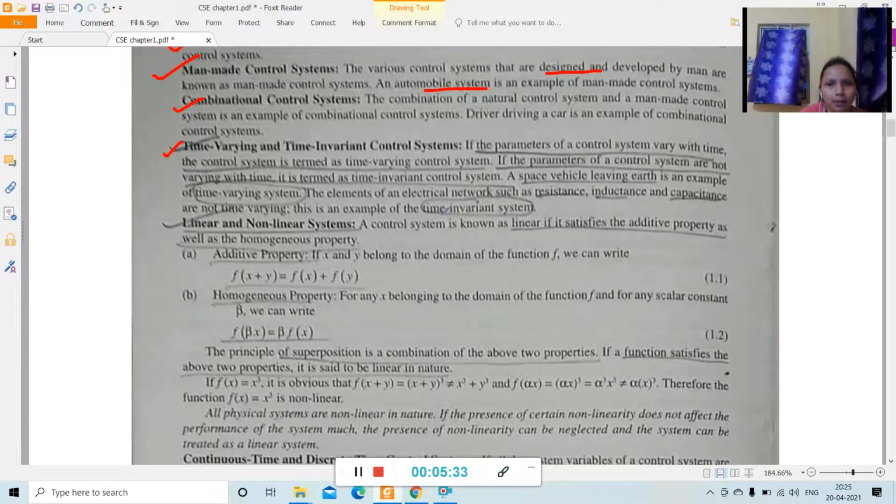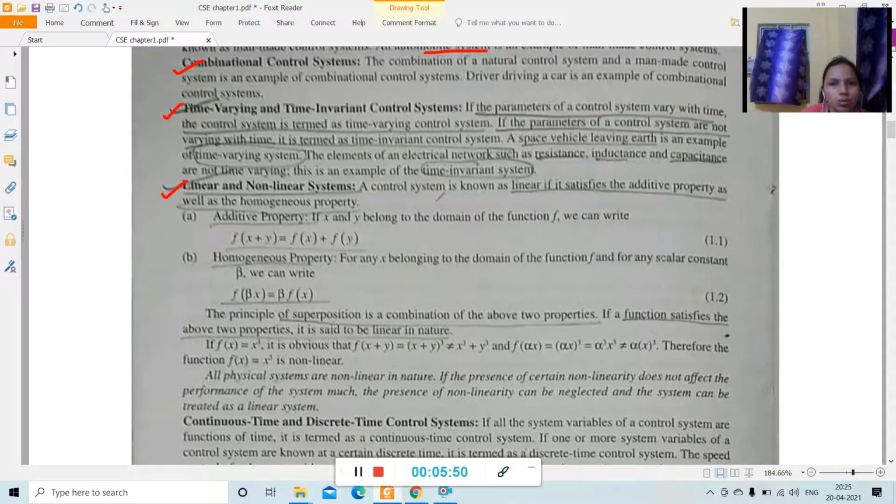Similarly, electrical elements of an electrical network like resistance, inductance, capacitance are not time varying. So this is an example of a time invariant system. Then next we come to linear and non-linear control systems. A control system is known as linear if it satisfies the additive property and the homogeneous property.